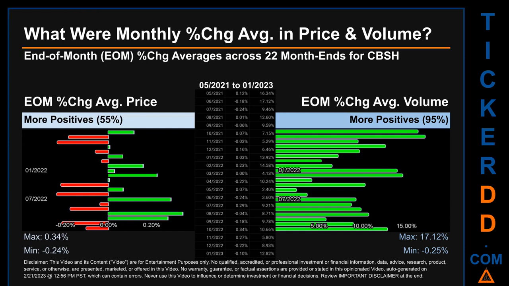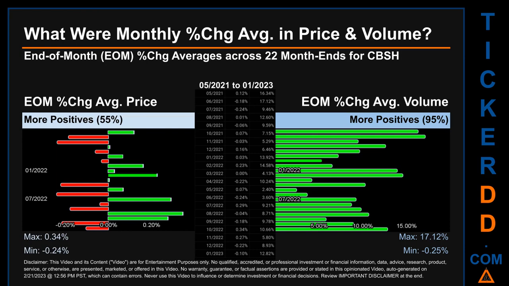From 05-2021 to 01-2023, 12 out of 22 month ends had a positive percentage change in average price. That is 55% of month ends saw a positive percentage change in average price. In terms of volume, 21 out of 22 month ends had a positive percentage change. That is 95% of month ends saw a positive percentage change in average volume.